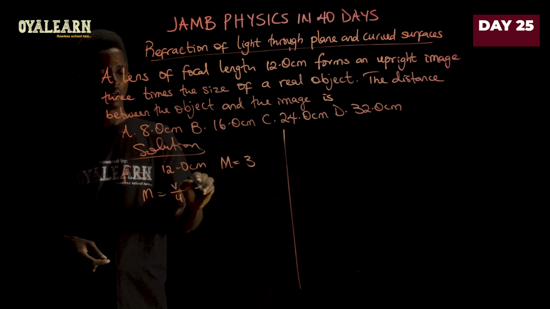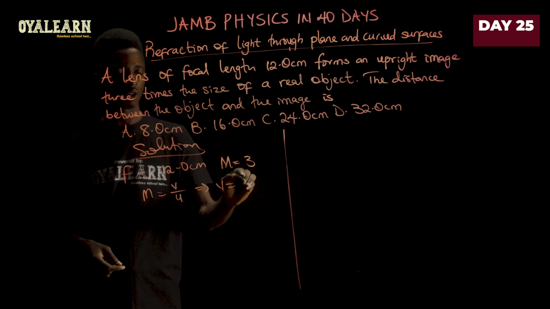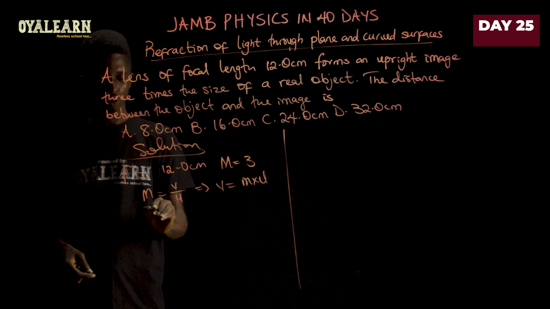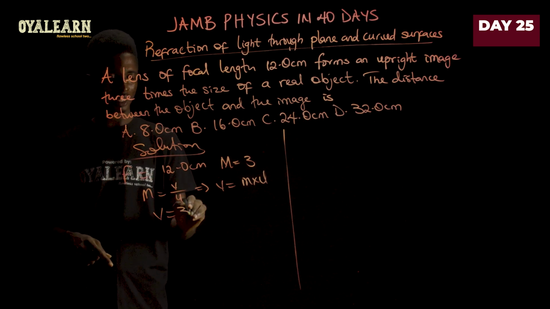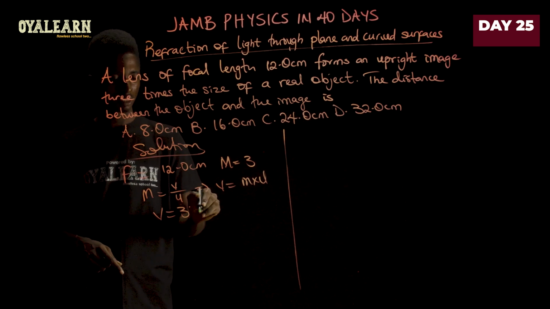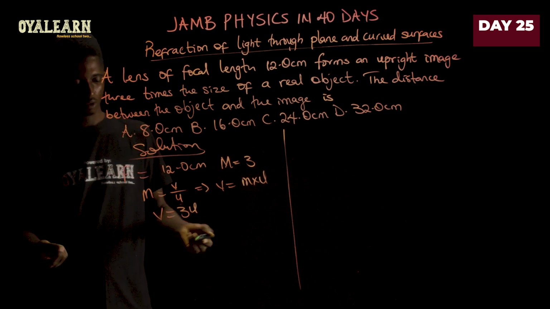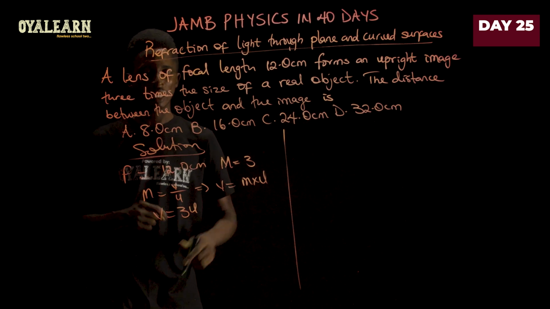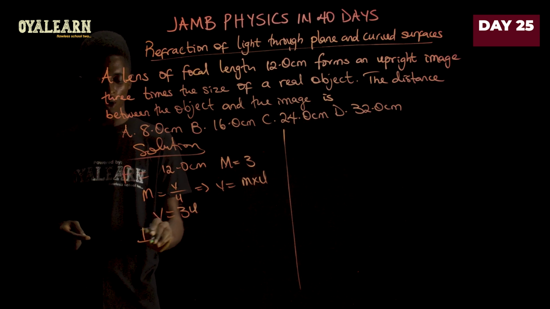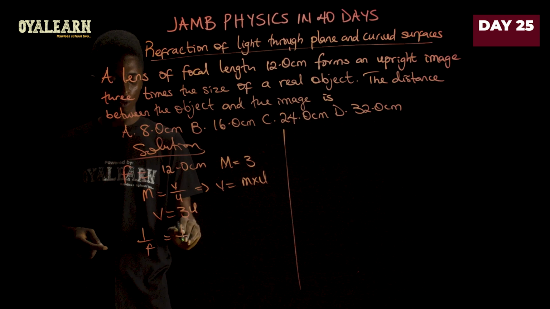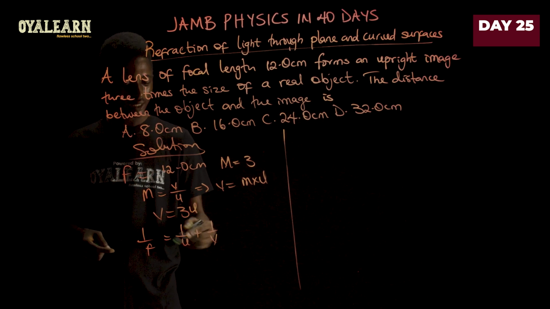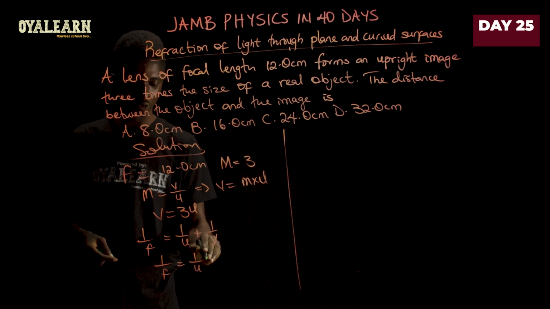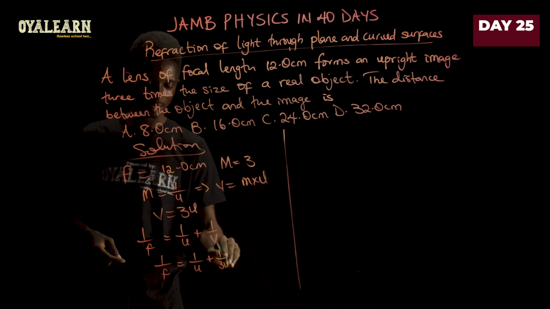Since we don't have the object distance nor the image distance, we're going to apply M equals V over U, which implies that V equals M multiplied by U. So V equals M, which is 3, and then U is still U. So V equals 3 times U. Now, let's apply the lens formula. 1 over F equals 1 over U plus 1 over V. Now, this becomes 1 over F equals 1 over U plus 1 over 3U.